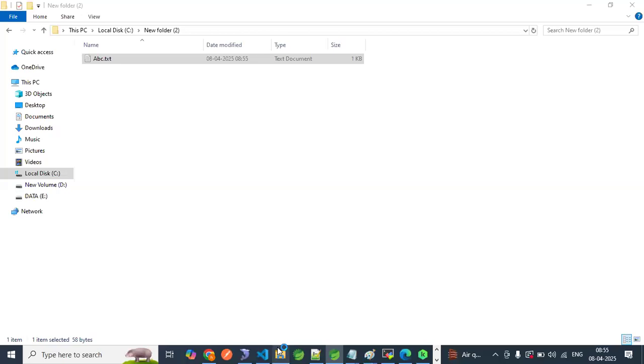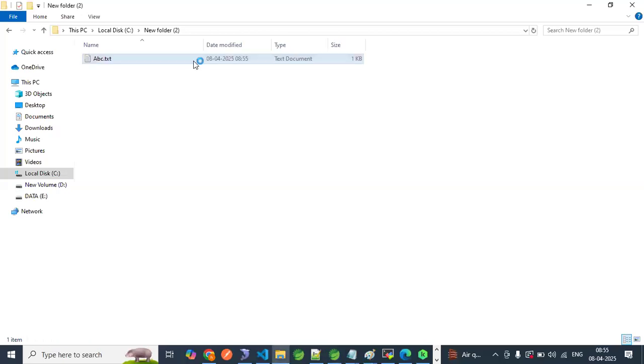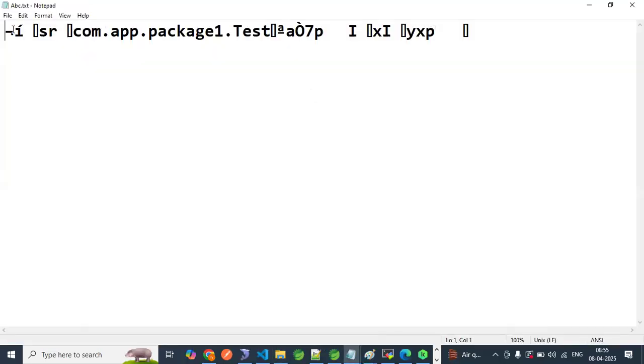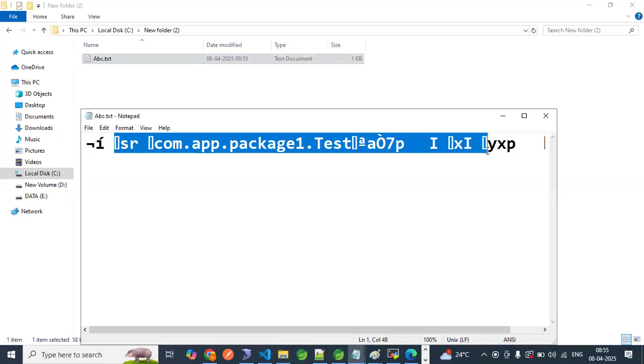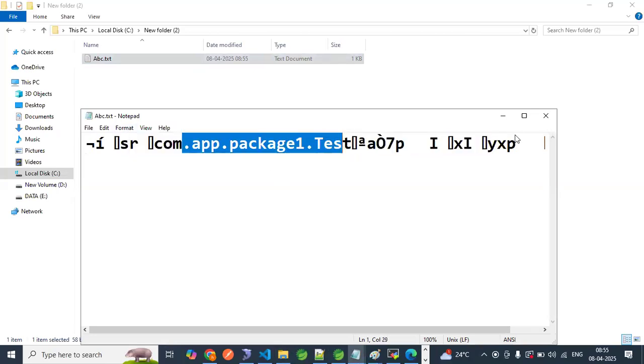Come to this file. Refresh this. Some data is coming, right? That is fine. We will see that because we need to convert that. We will check what the data is. Object is created, but we are not able to read this data. That is fine, but if you see something, package one, test class, some data is there.